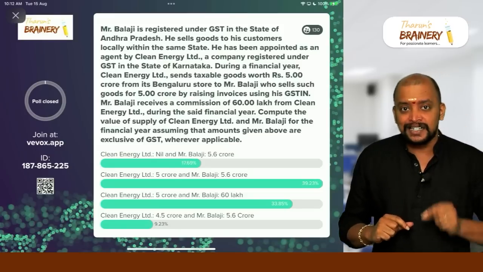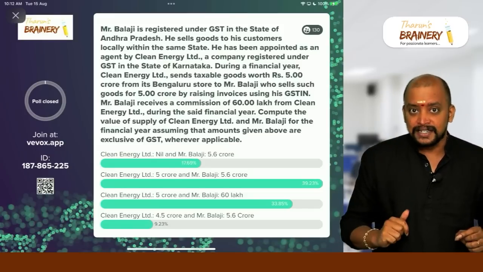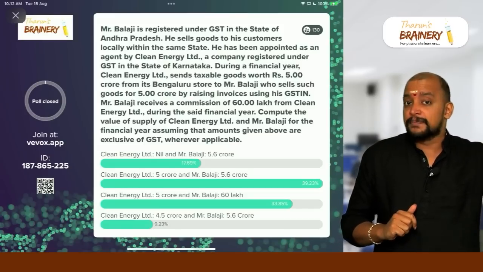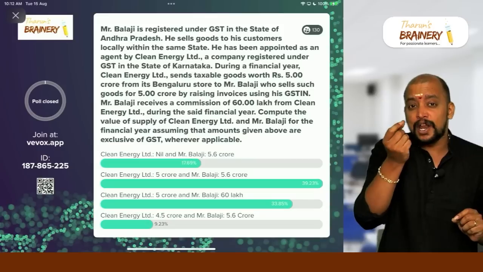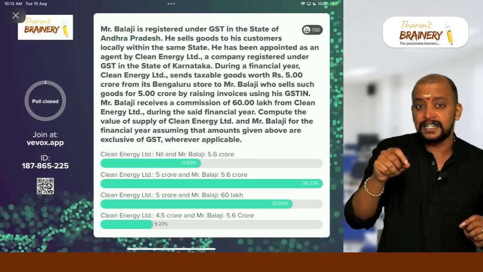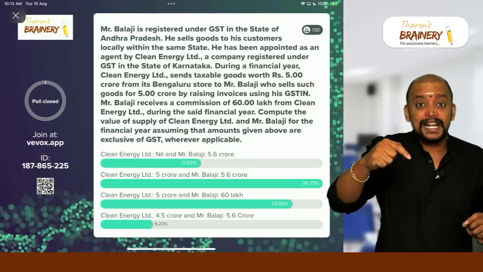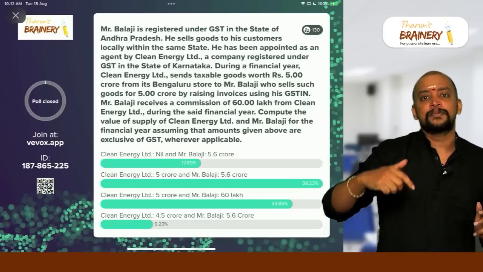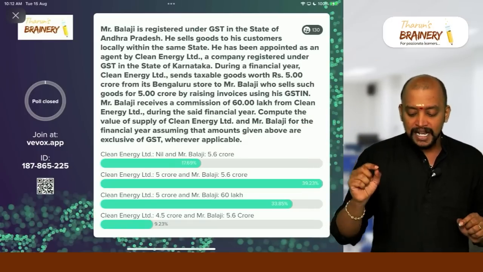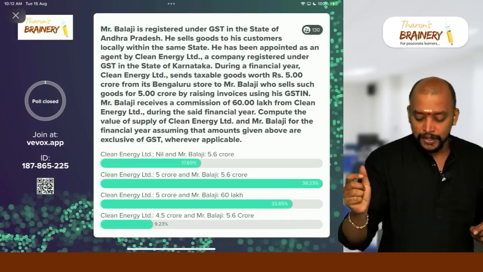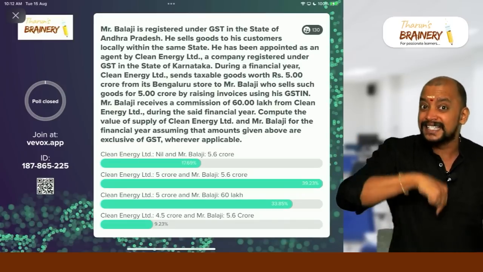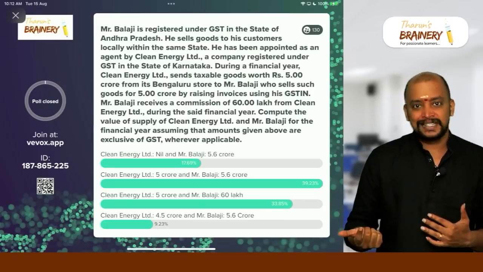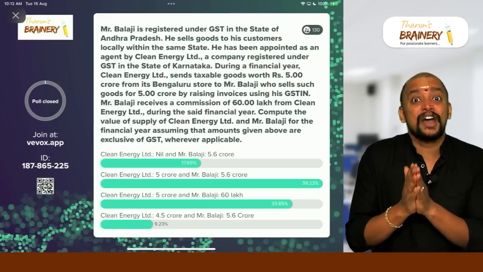If you observe here, Mr. Balaji is the agent, Clean Energy Limited is the principal, and Balaji has been appointed by Clean Energy Limited as an agent, and Balaji is raising invoice in his name. So you can see the wording, Balaji sells such goods for 5 crores by raising invoices using his GSTIN, which means he is an agent acting on behalf of principal.